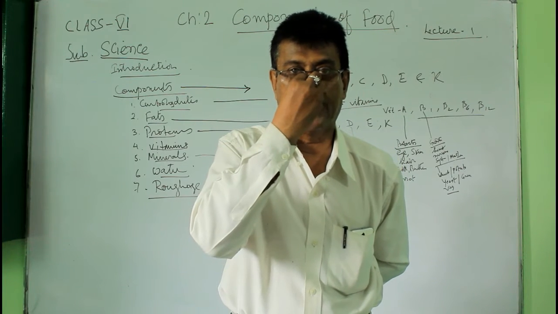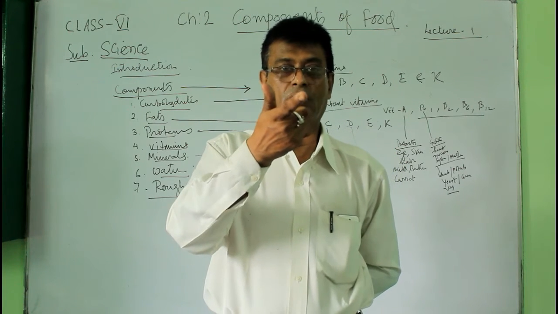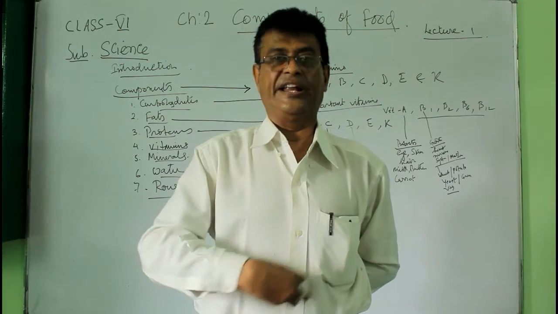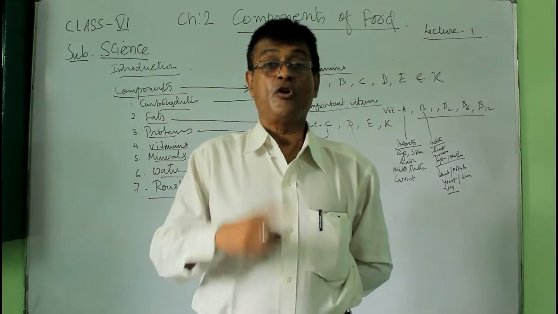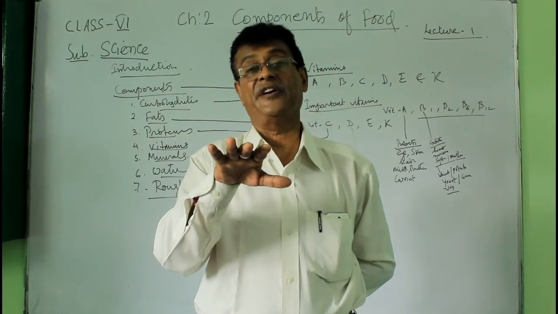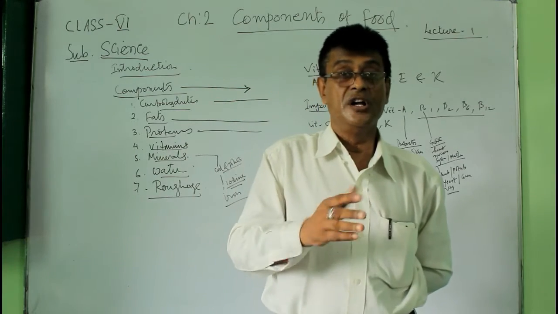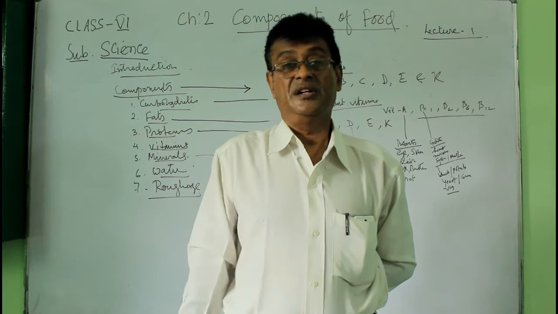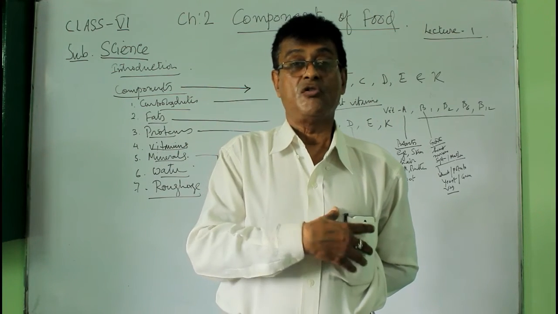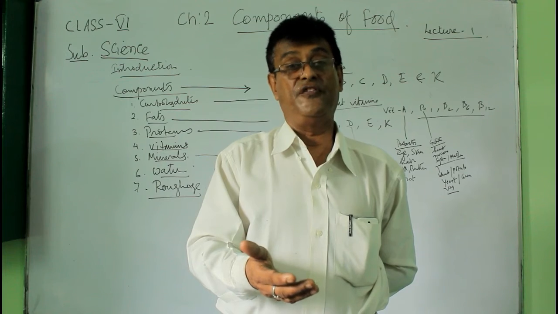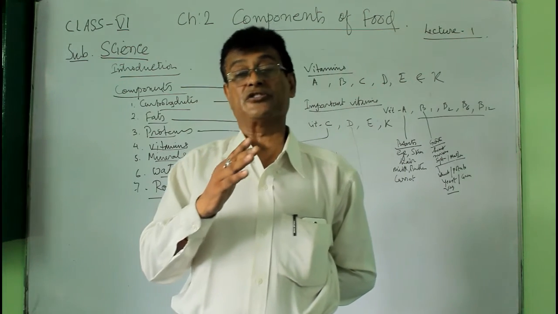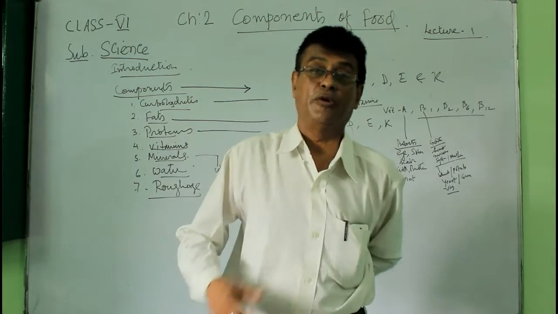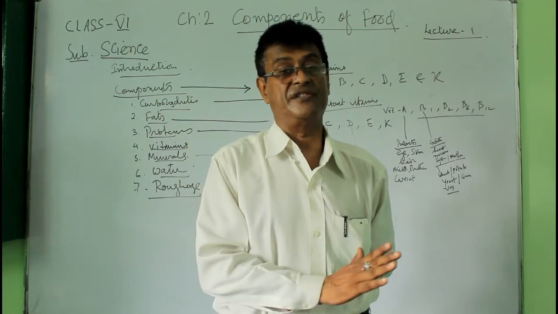Like a joker, your nose will be round here. Is it happening? No. Or you have taken a piece of meat, you are eating, and suppose it has gone here and is swelling here. So it's not there. All the food that we take has to be simplified. This simplification of food by various reactions is known as digestion. Because the body can only take the liquid form. And so all the food has to be very, very simplified, and whatever is necessary is taken inside the body. The rest of it is going for digestion.